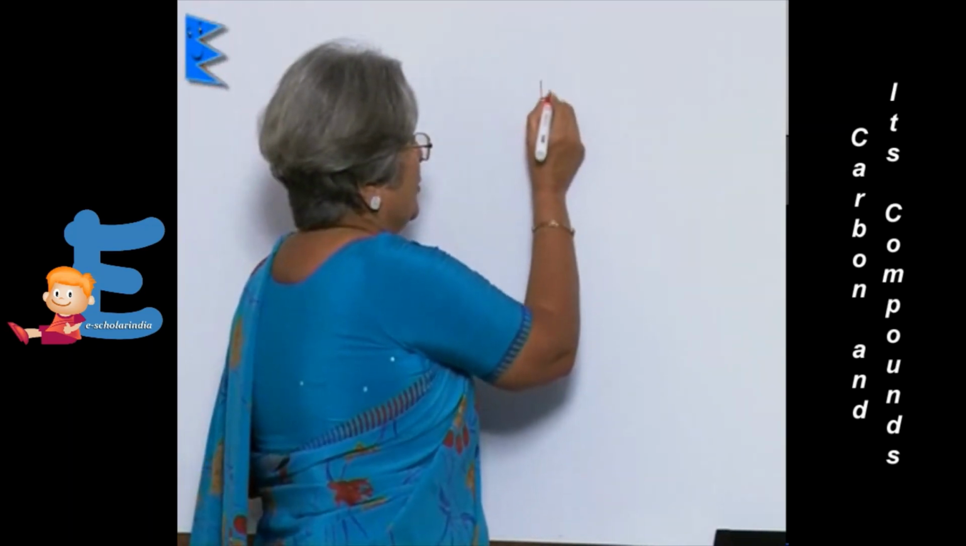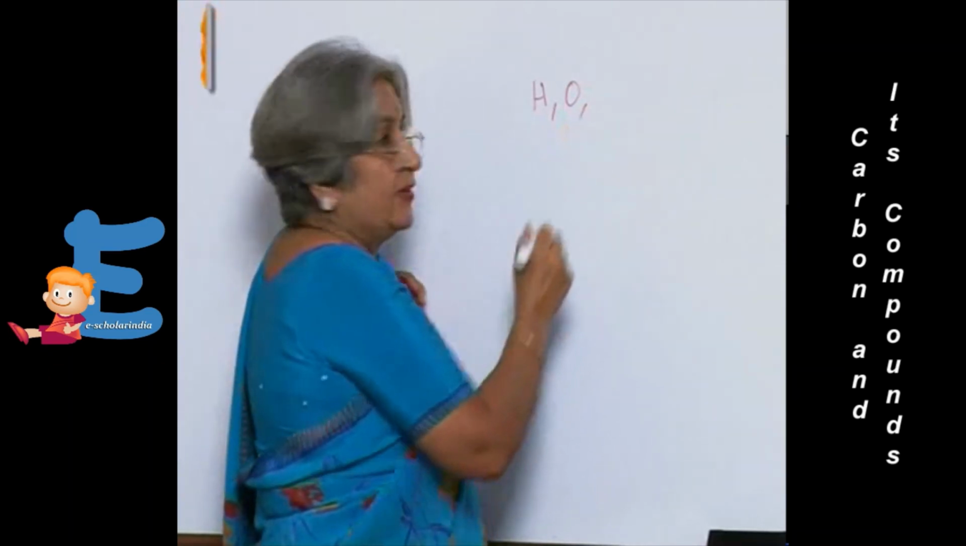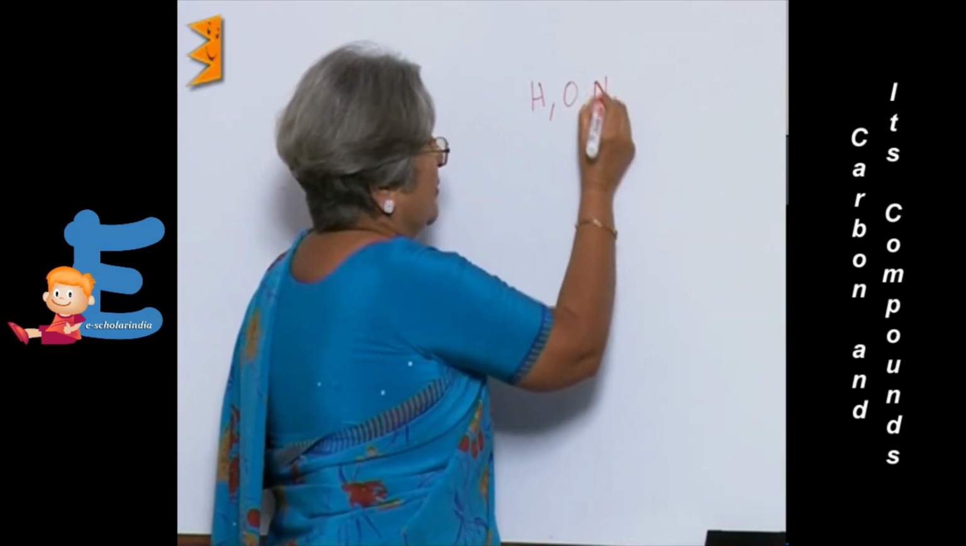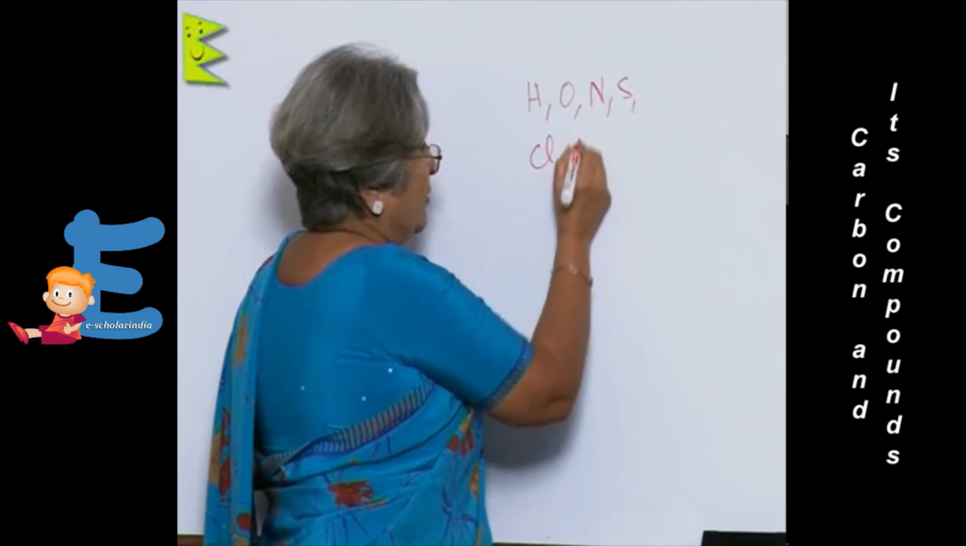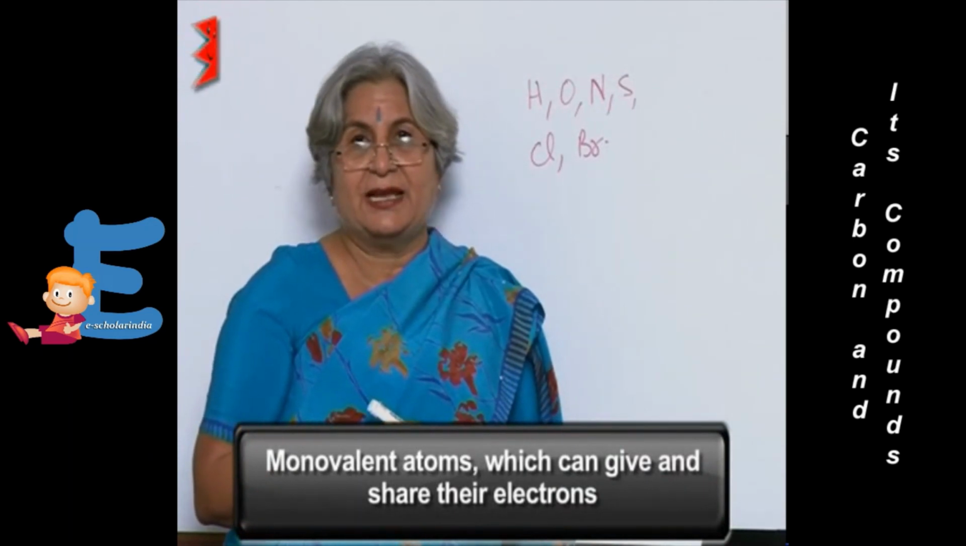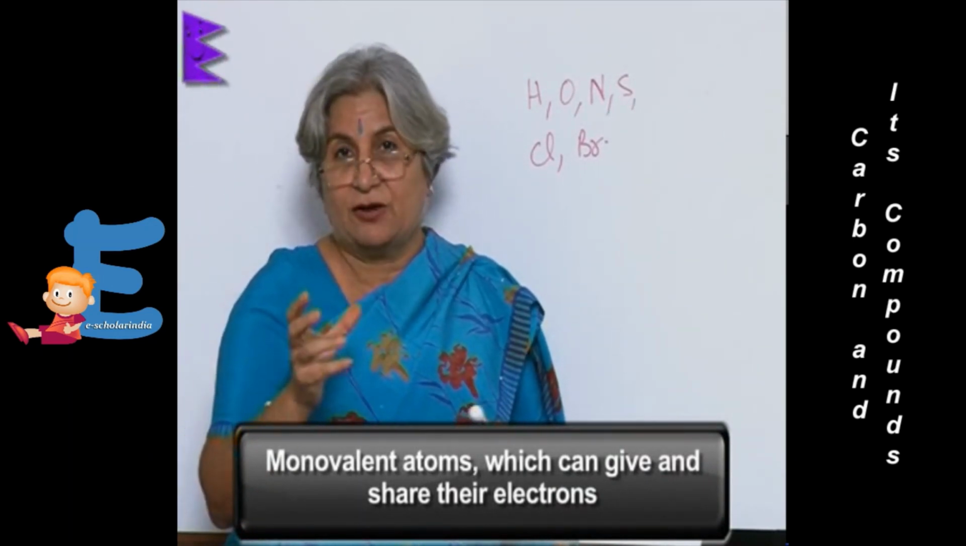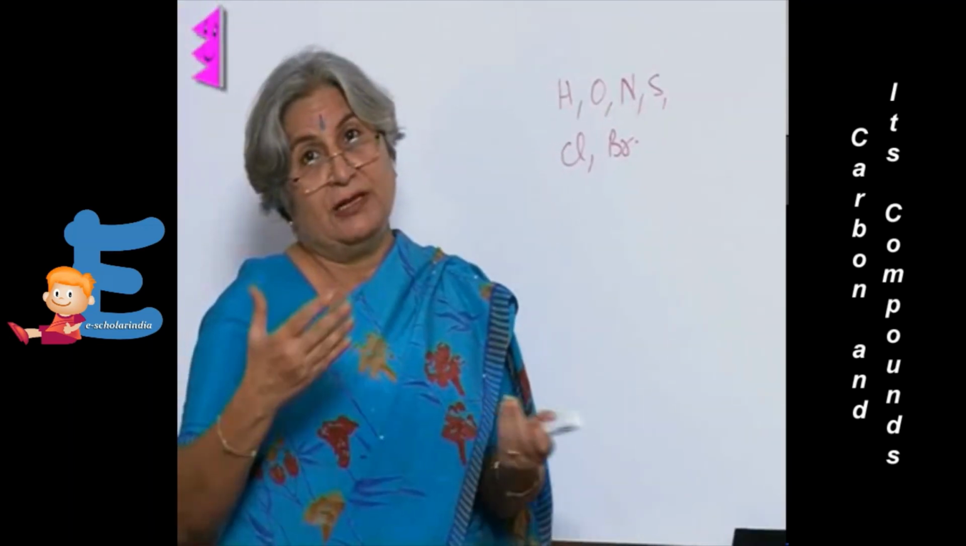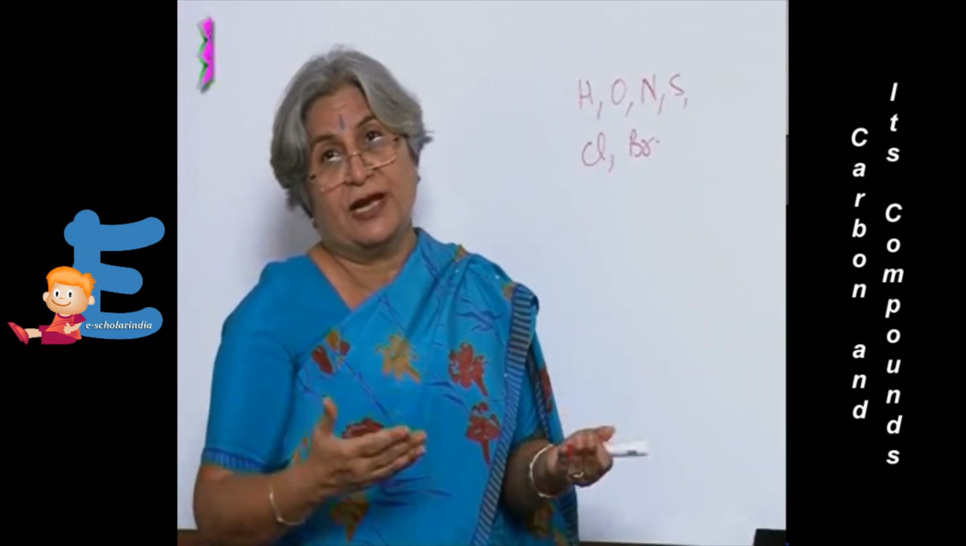Carbon is like Indians. Just as we don't differentiate between people belonging to different states, so is the case of carbon. It likes to make as many friends as it can. So not only does it form a bond with carbon, it also forms bonds with hydrogen, oxygen, nitrogen, sulfur, chlorine or bromine. Because they are all monovalent atoms and they can also give their own electrons, or they can also share the electrons, and so that is the reason that there is such a huge variety of carbon compounds.